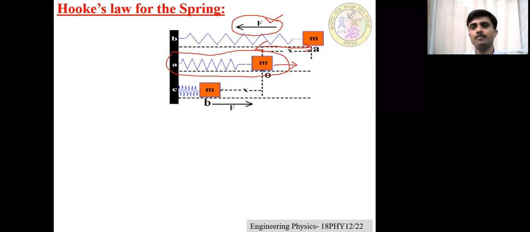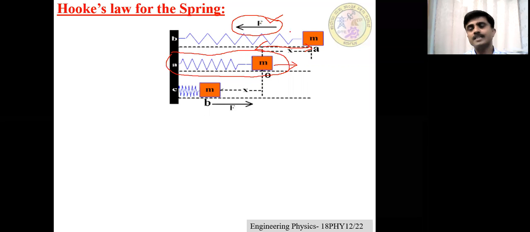Here the spring is extended, and in this case the restoring force is directed inwards. Here the spring is compressed, but the restoring force is directed outwards. It means the restoring force is always directed towards the mean position, or always opposite to the displacement of the particle.